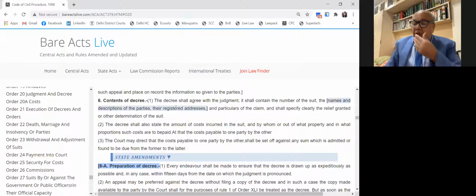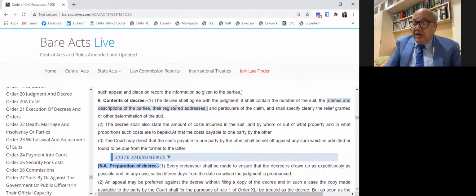The decree should also mention the amount of cost. When the court passes a decree, whether the suit is dismissed or decreed, they should also mention what cost it is going to grant.